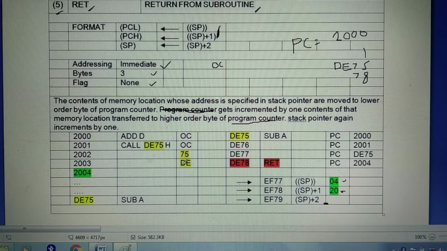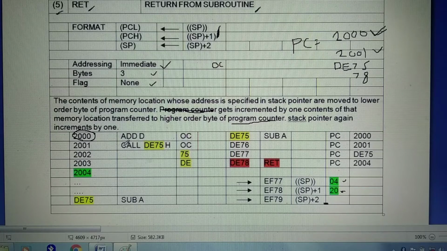Let us understand what exactly happened in this case with one example. The main program begins from 2000. Initially program counter equal to 2000. That instruction gets executed. Then program counter increments by 1. It becomes 2001.